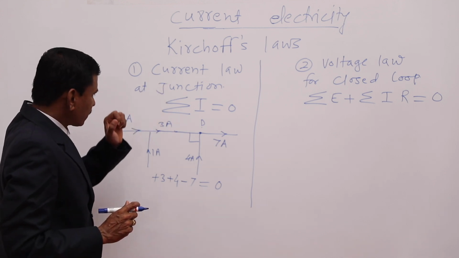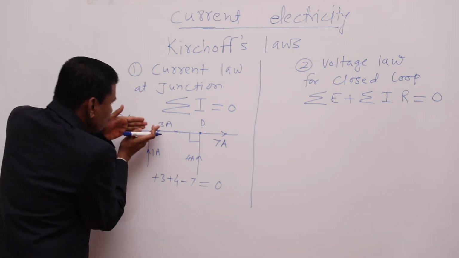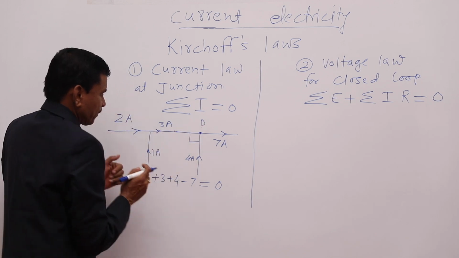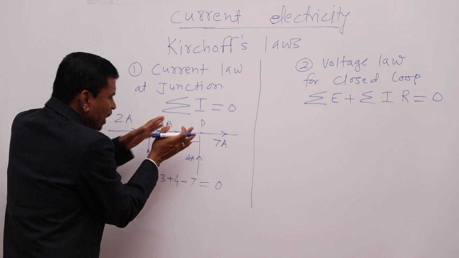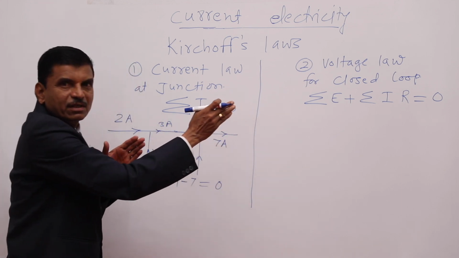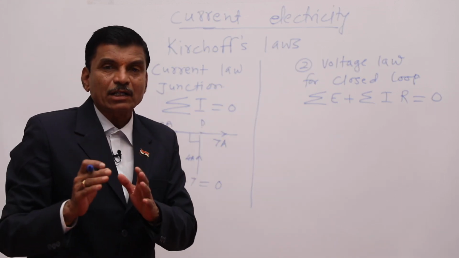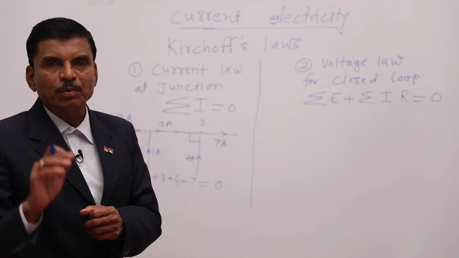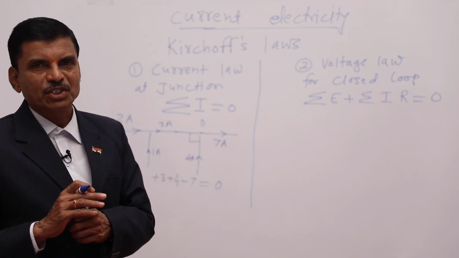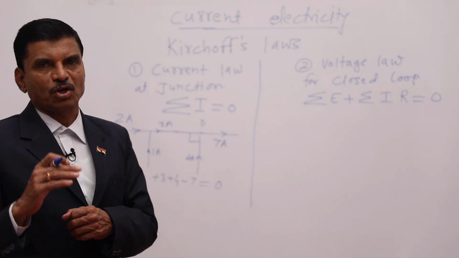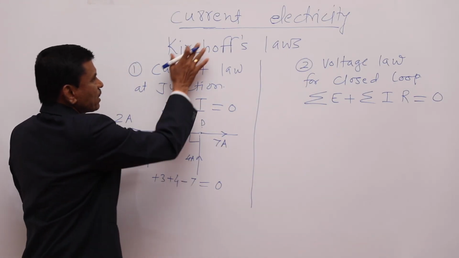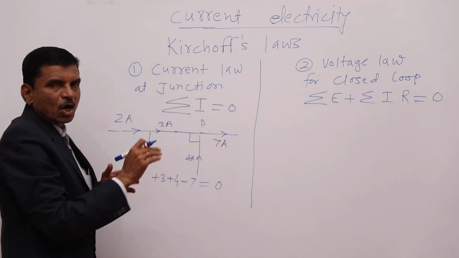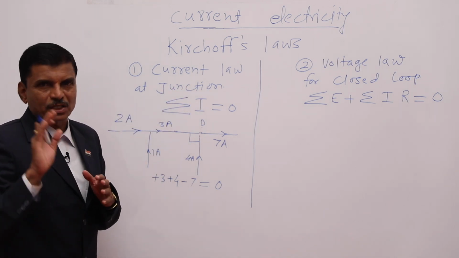In the current law, what Kirchhoff says, see here, some charge is coming toward the junction, some charge is coming toward the junction, and all that charge is leaving the junction. So, this is the current law. Actually, it is the law of conservation of charge. Charge is neither created nor destroyed. So, the sum of these two charges goes there. That is our current law, the law of conservation of charge.